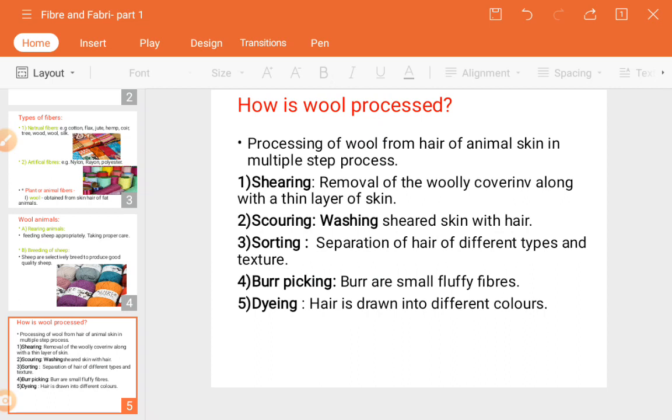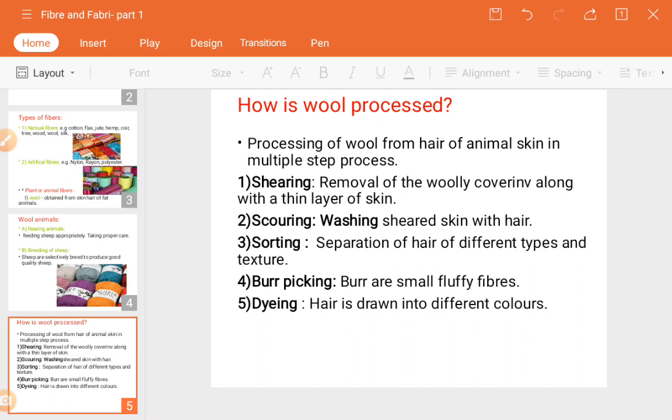So they differ from each other. If we use different types of hair for weaving or making wool, obviously it will appear different. So it is very necessary to collect the same type of hair. That's why sorting means separating out the hair of different types for making different textures.